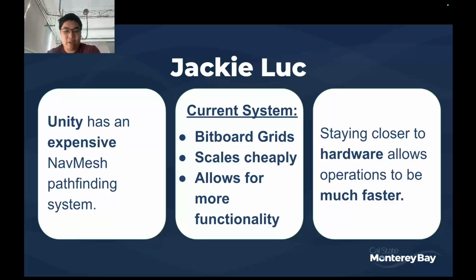So Unity's current pathfinding system doesn't scale very well as instances increase or as agents increase. In my current system, I use bitboards as the representation of grids, which is just a single unsigned long integer, 64 bits. And it also scales very well as our agents increase in this system. Not only that, by using bitboards and bit operations, that allows us for more functionality beyond just defining the grid or defining population for enemies. By staying closer to hardware, that also allows our operations to be much faster so that we can do a lot more within our given restraints.